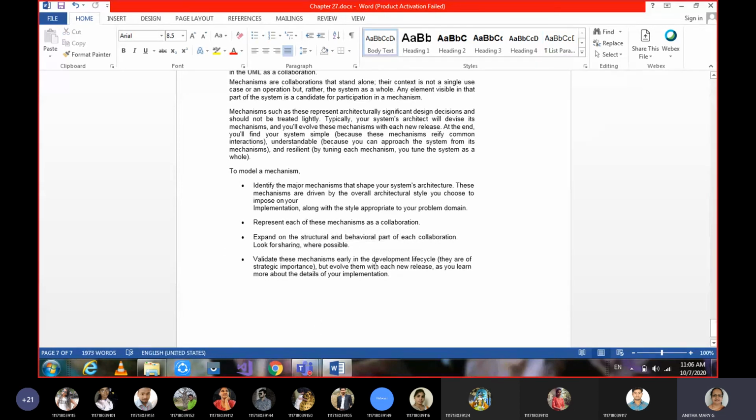And validate these mechanisms early in the development cycle. Validation means that the mechanisms you have analyzed have to be developed and implemented. By giving test cases and data sets, you can check how your mechanism is working, and do any debugging. All that is carried out for the end users to use it.